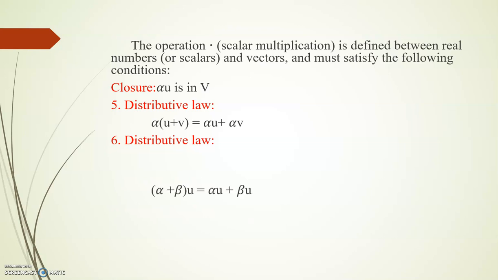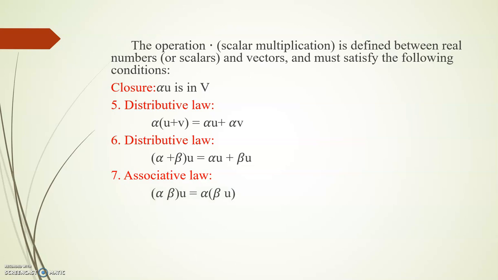Another distributive law, alpha plus beta. Here we have two scalars. Alpha plus beta into u is equal to alpha u plus beta u. Next one, associative law. Alpha beta into u is equal to alpha into beta u. Next, unitary law, 1 into u is equal to u.